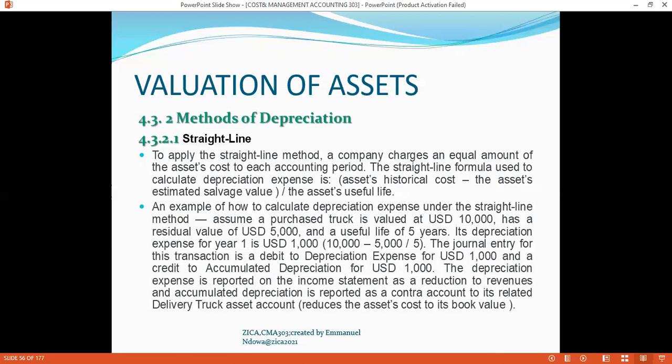credit the accumulated depreciation for 1,000, in order to arrive at a yearly allocation of 1,000. The depreciation expense is reported in the income statement as a reduction in the revenues, and accumulated depreciation is reported as a contra account to its related truck asset account, which reduces the asset's cost to its book value.